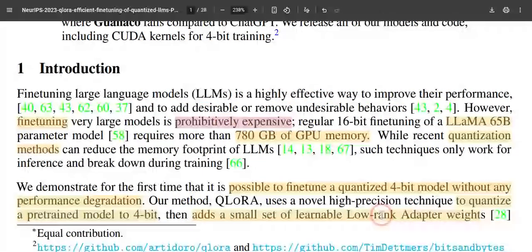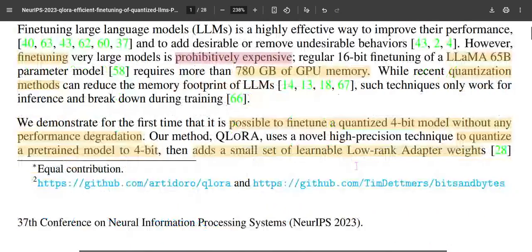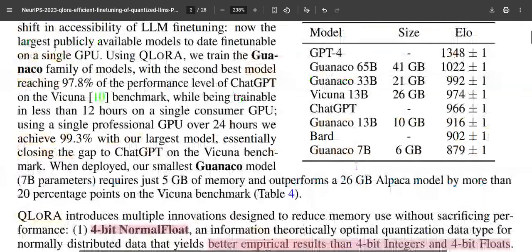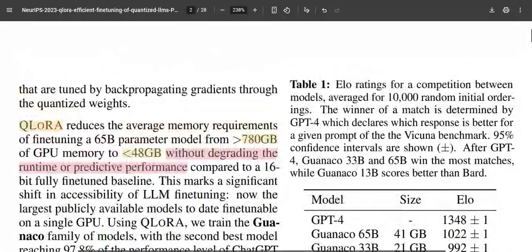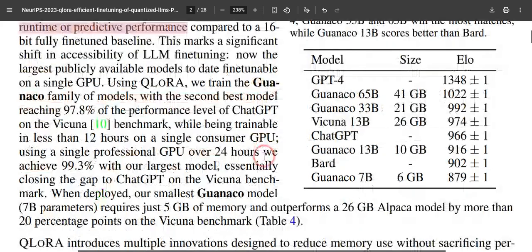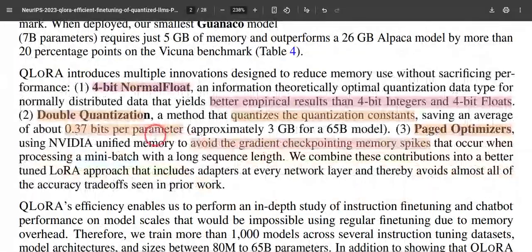But in addition, the weights are not represented in memory in full 16-bit, and instead they are represented in 4-bit in such a way that the performance is not degraded. So what they claimed is, for a 65 billion parameter model during fine tuning, instead of occupying 780 GB of GPU memory, only 48 GB would be sufficient without degrading the runtime performance. So these are the three contributions.